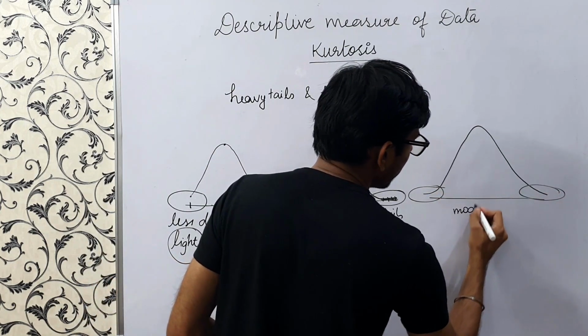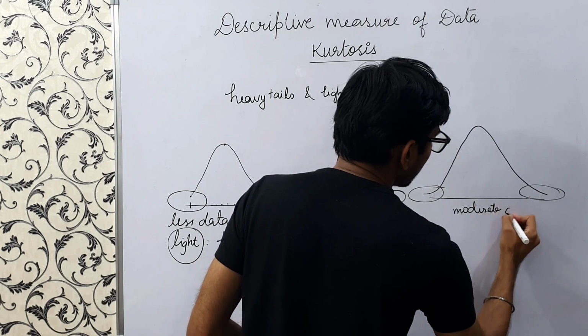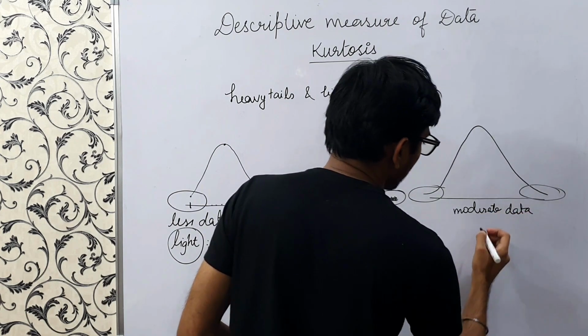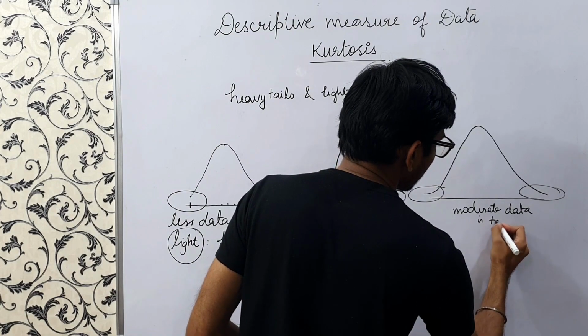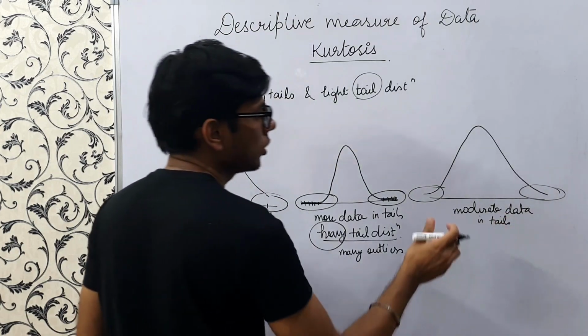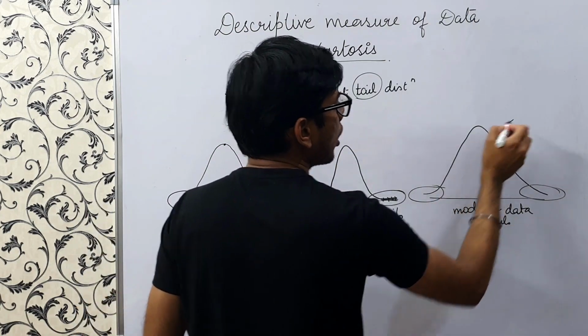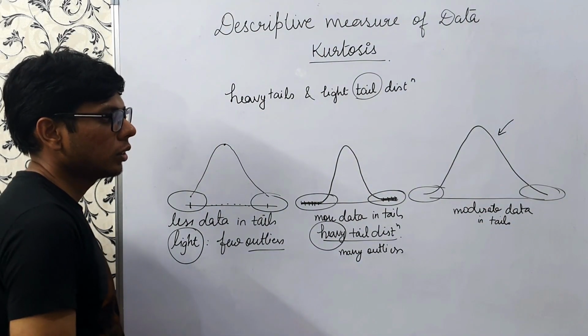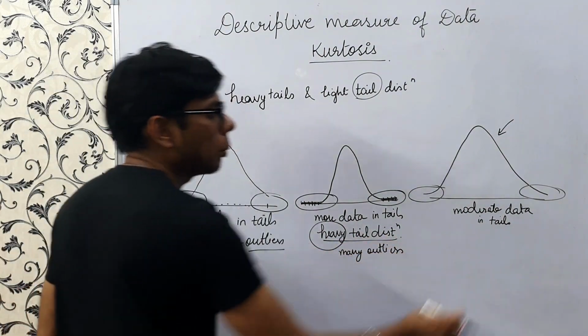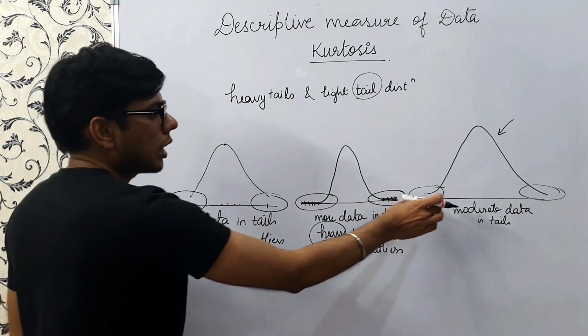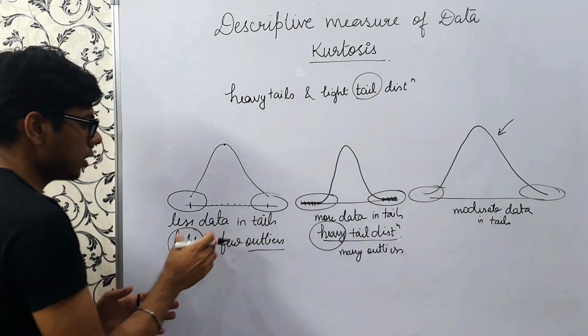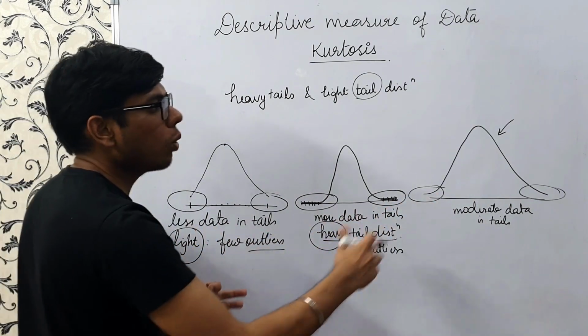And if you see, there is moderate data in the tails. This is sort of a normal curve, the middle case, where the data in the tails is not too much and not too little.